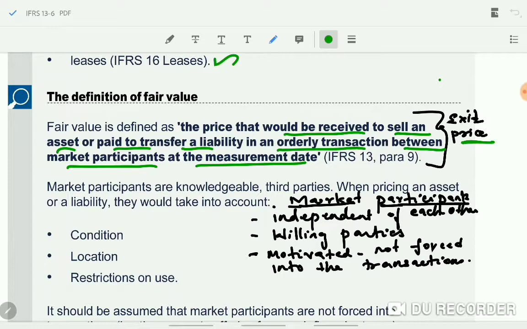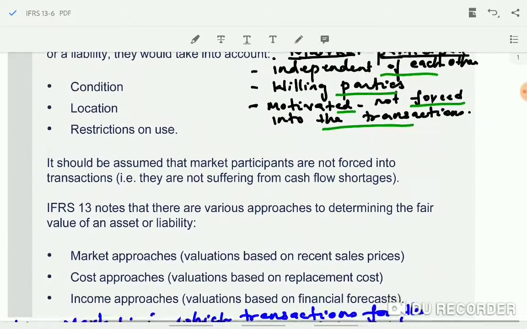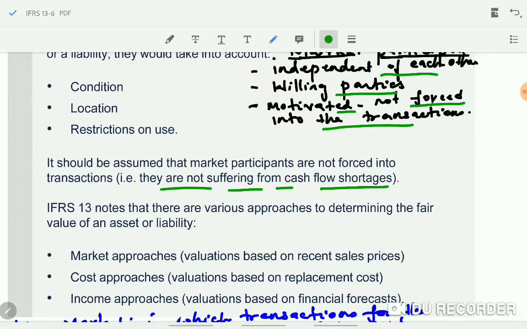Market participants are knowledgeable third parties. They are independent of each other. They are willing parties. They are motivated but not forced into the transactions. Next point about market participants is they are not facing any problems like cash flow shortages. They are not suffering from any cash flow shortages.